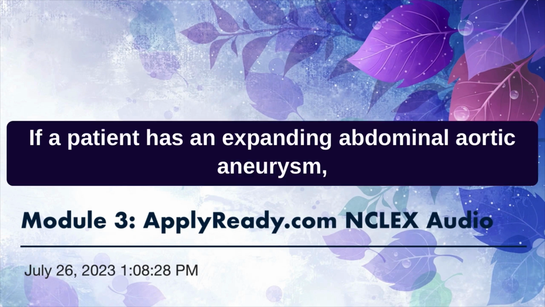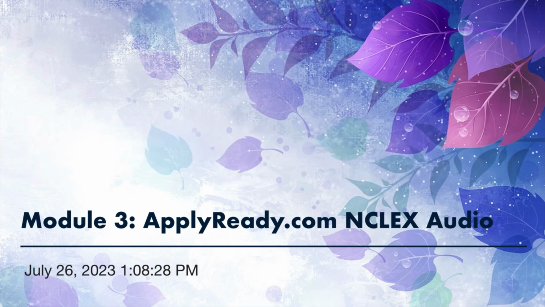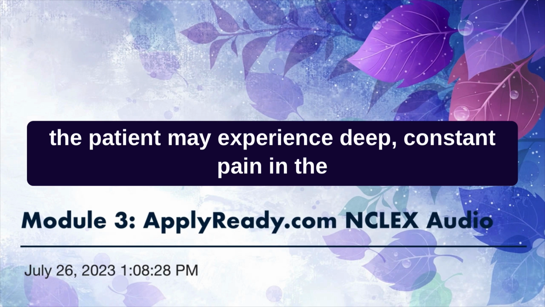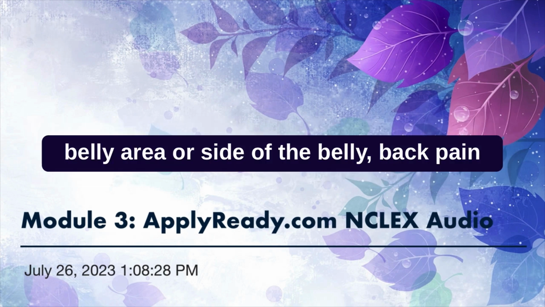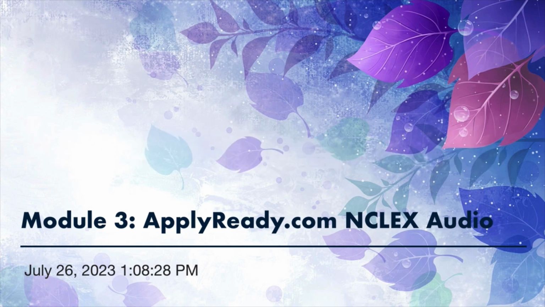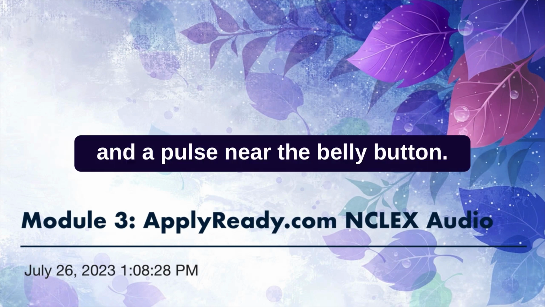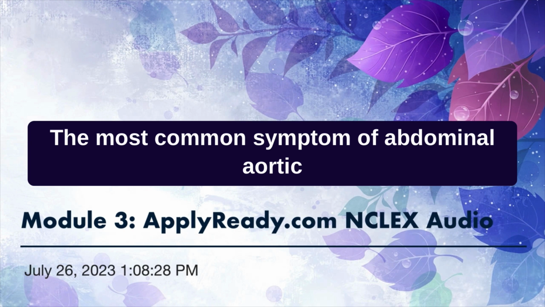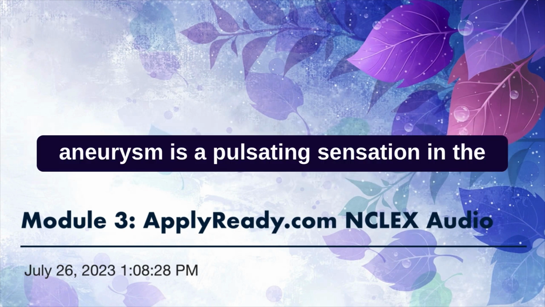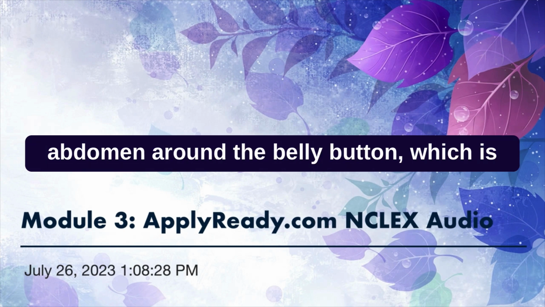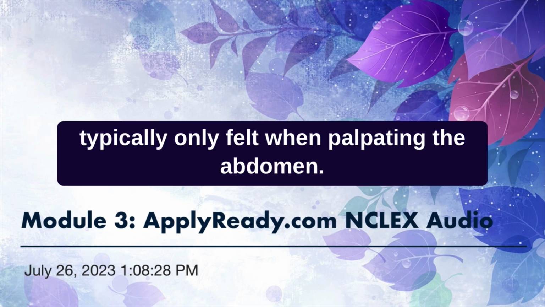If a patient has an expanding abdominal aortic aneurysm, the patient may experience deep, constant pain in the belly area or side of the belly, back pain, and a pulse near the belly button. The most common symptom of abdominal aortic aneurysm is a pulsating sensation in the abdomen around the belly button, which is typically only felt when palpating the abdomen.